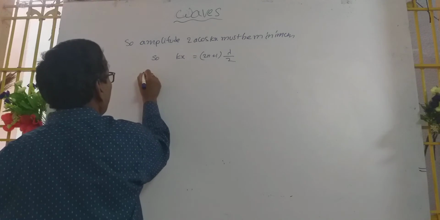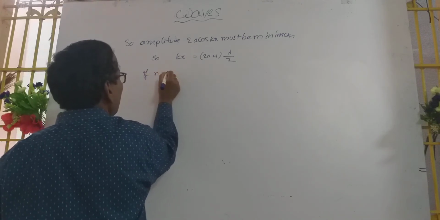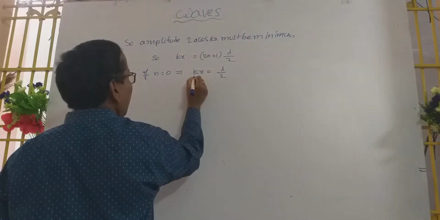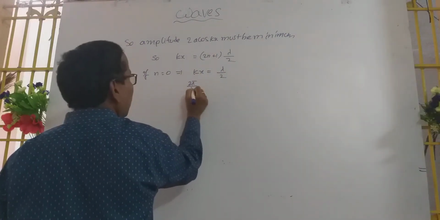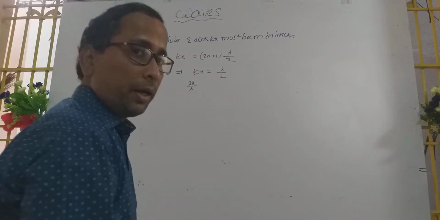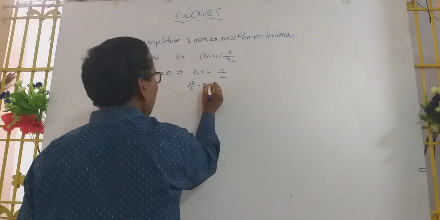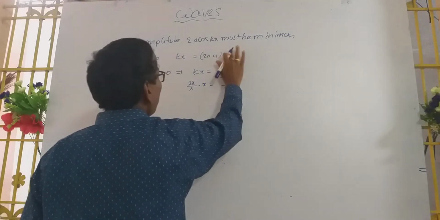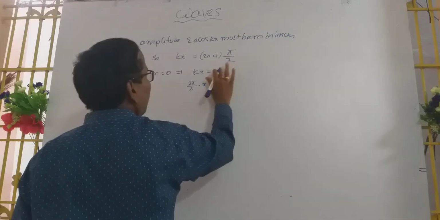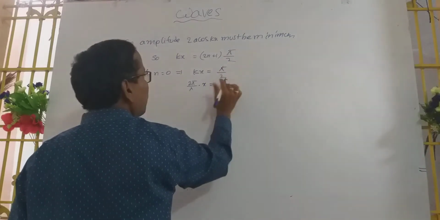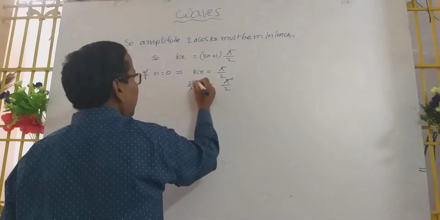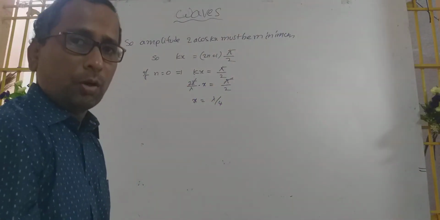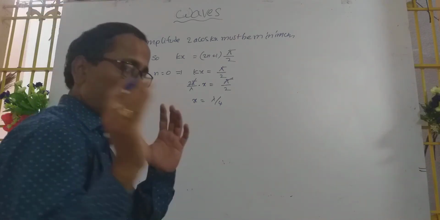Then if n equals 0, kx equals lambda by 2. What is k? k equals 2 pi by lambda into x equals lambda by 2. Sorry, here it is 2n plus 1 into pi by 2, so here you have to write pi. So this is pi by 2. Then pi gets cancelled, and x equals lambda by 4. This is the first one.